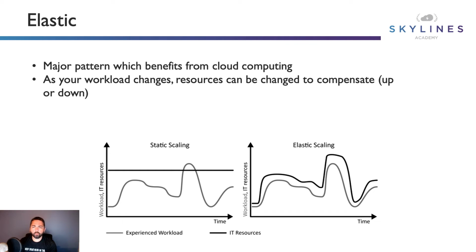As your workload changes, resources can be changed to compensate. That's up or down, as I mentioned. An example of this is seasonal demand for retail websites. So think about some of the popular fast food chains, Domino's for example, others that are out there, Black Friday, all the retailers. These are examples of companies that get hit harder on certain days, right? So Domino's, when the Super Bowl's on, probably gets a lot of pizza deliveries. Black Friday, other retail stores will get their websites hit very, very hard, as people all rush to purchase all the deals that are there.